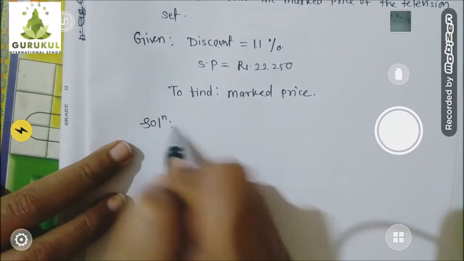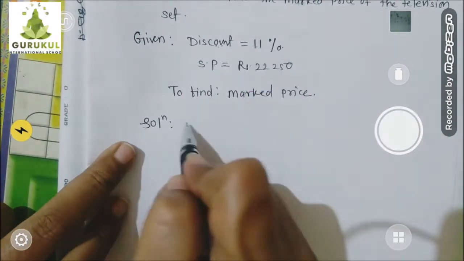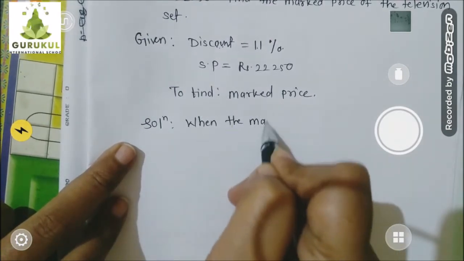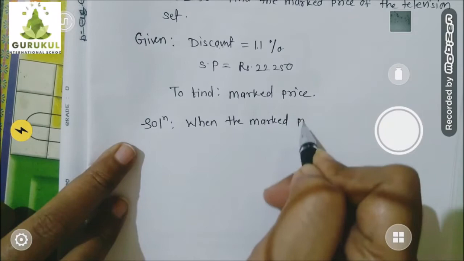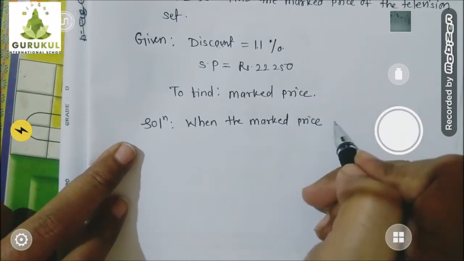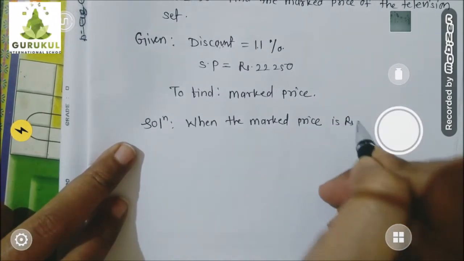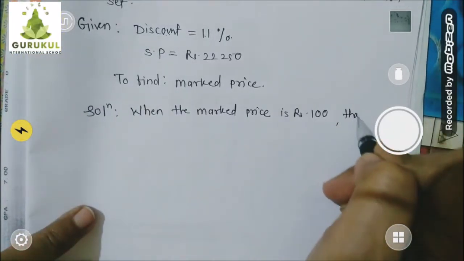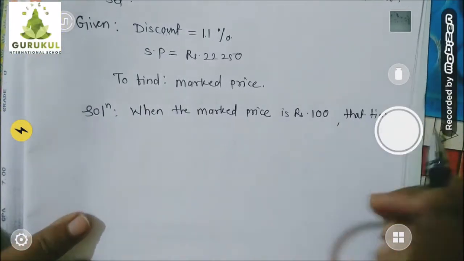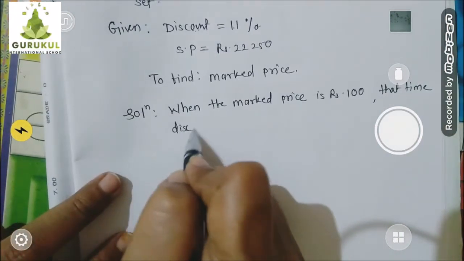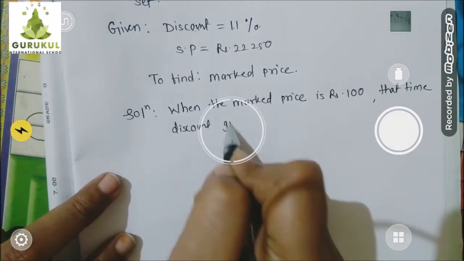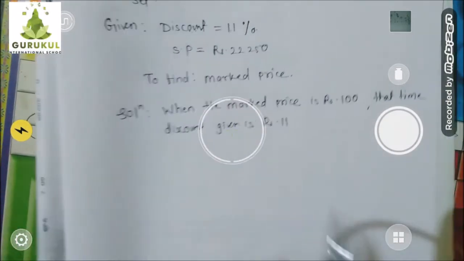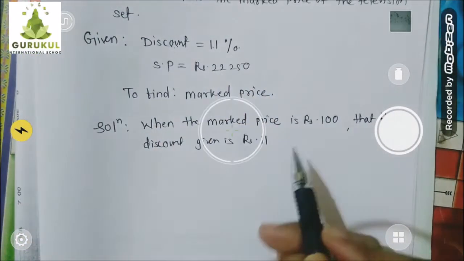Okay. So I am starting this. Let's write down the meaning of discount percent. When the mark price is rupees 100, at that time the discount given is rupees 11. This is the meaning of 11% discount.